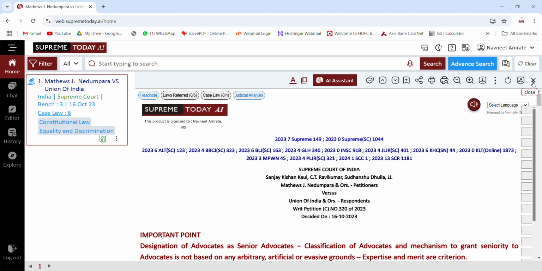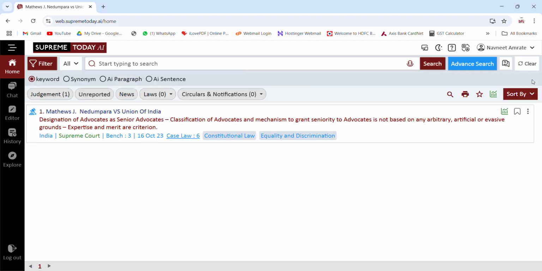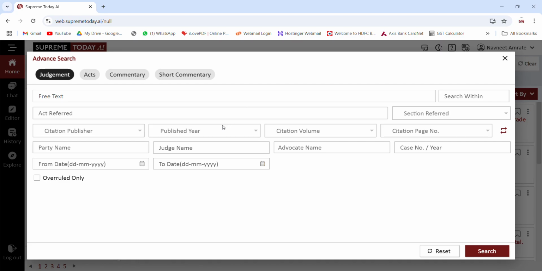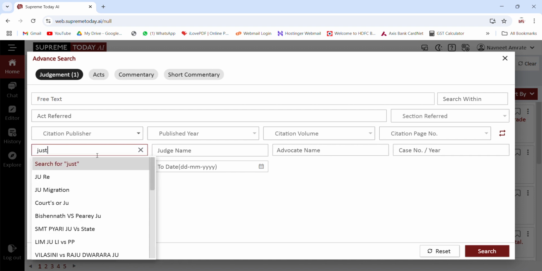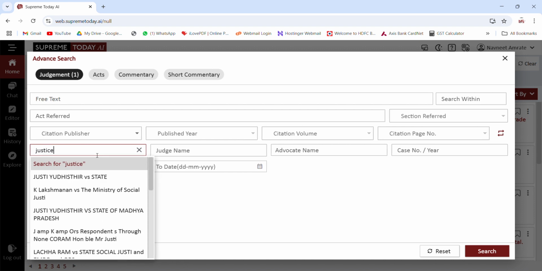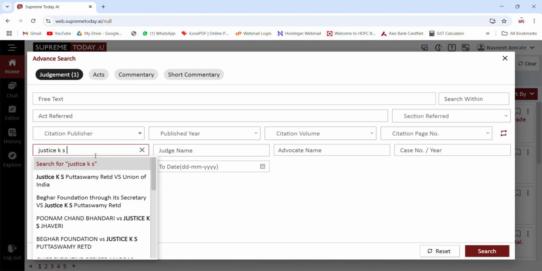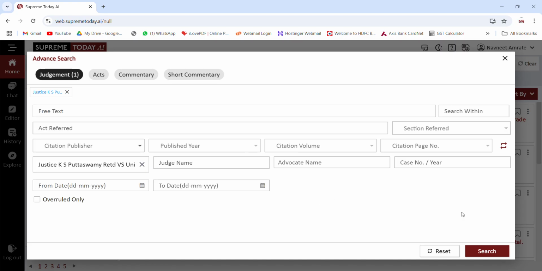And then again going back to the same query, you can just cross from here. So again we come back to the advanced search. Here I'll show you a few more things, like you can ask for any party-wise judgment here. Justice K.S. Puttaswamy. So you get this judgment.